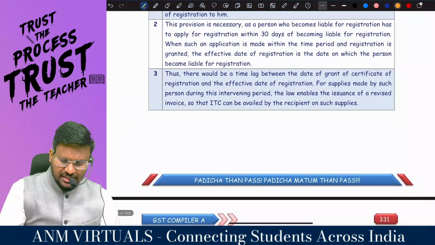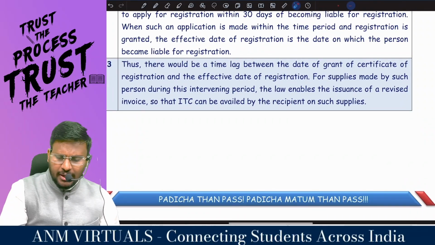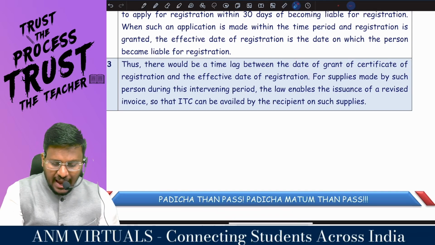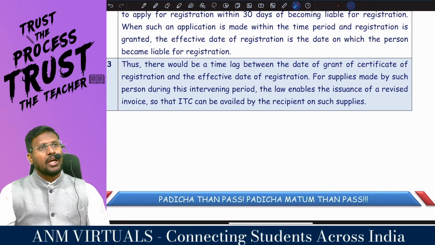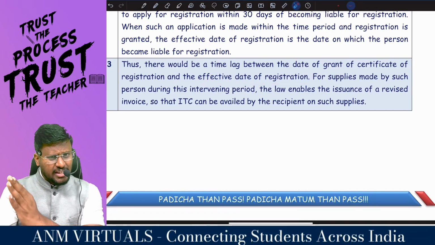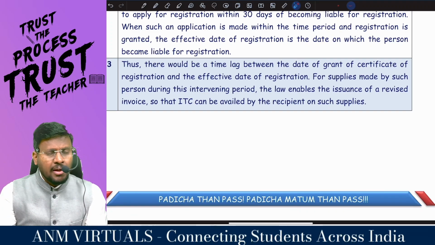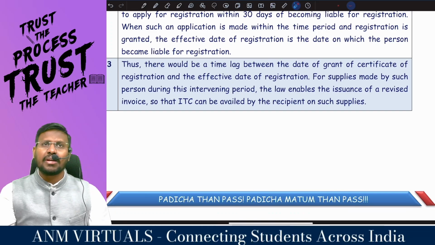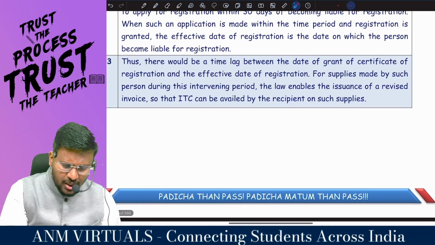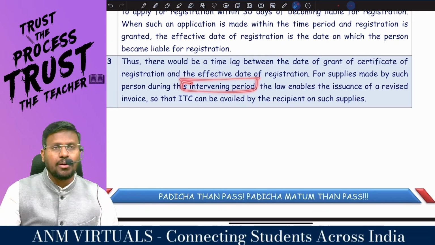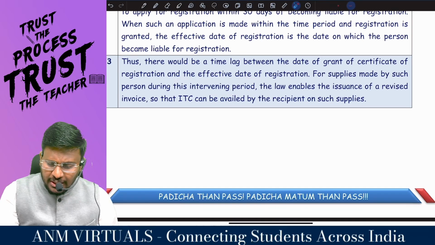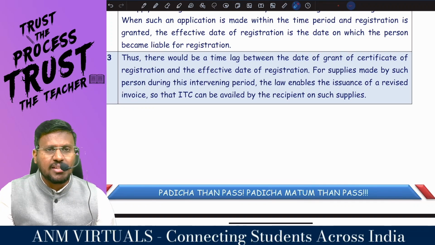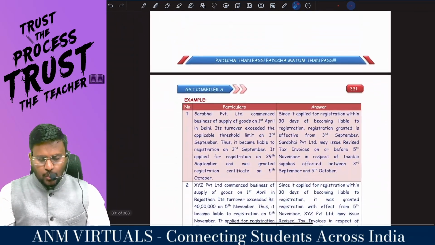So, there would be a time lag. Surely there will be a time lag between the date of grant of certificate of registration and the effective date of registration, because the effective date of registration is the date on which I am liable to take the registration. But the RC has been granted within one month. So, there is a time gap. For supply made by such person during this period, the law enabled the issuance of a revised invoice so the ITC can be availed by the recipient on such supply. This is a revised invoice.